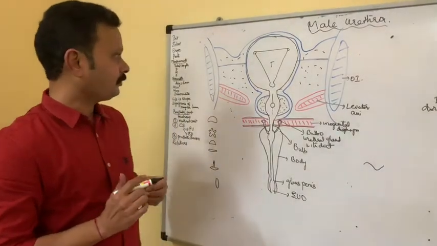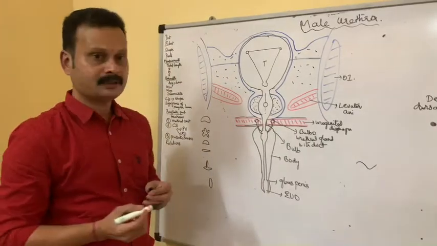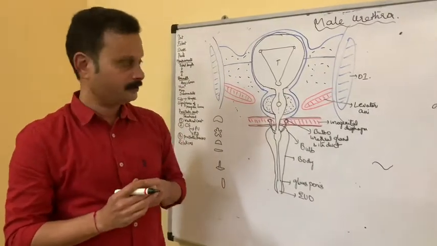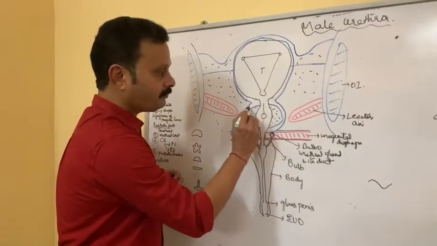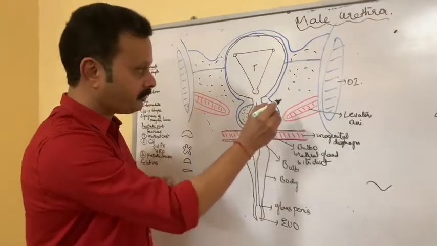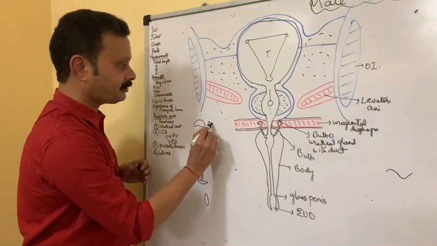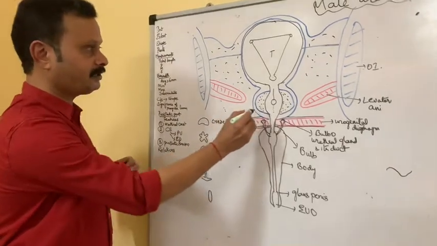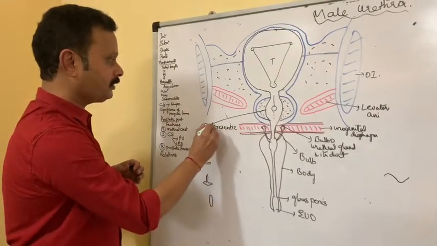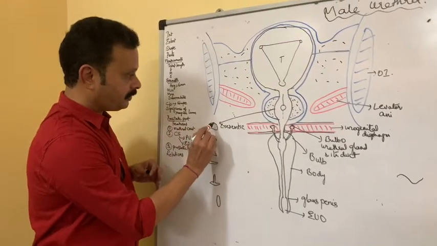Cross section. On cross section, the lumen of the urethra presents different shapes. If you see at the prostatic urethra, where the urethra is surrounded by the prostate, if you take a cross section, it is crescentic in shape with the convexity directed anteriorly.